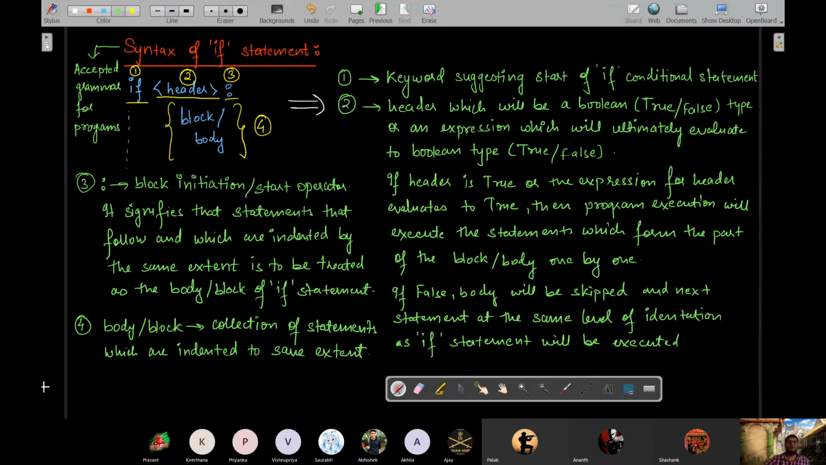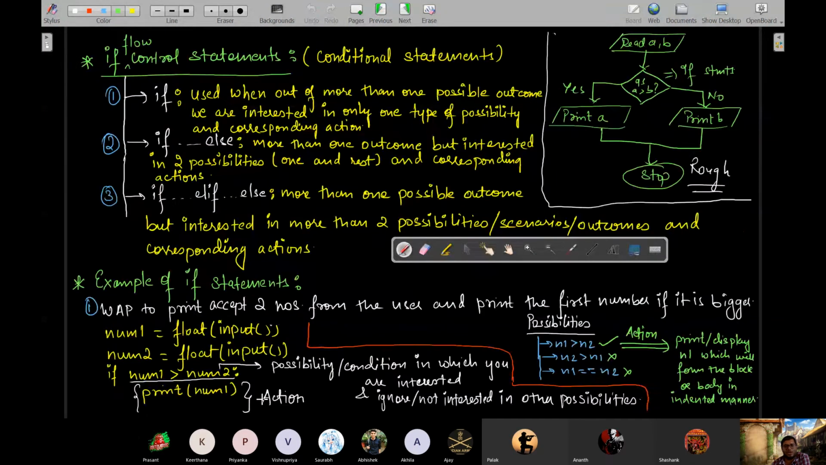Okay. Look, when do we use only if? When we have multiple possible outputs but we are bothered about only one and we are not bothered about other types of scenarios. In that case, whenever that one single case that we are interested in matches, only then are we going to perform the corresponding action. For all other cases we are going to ignore them, we are not interested in all other possibilities.